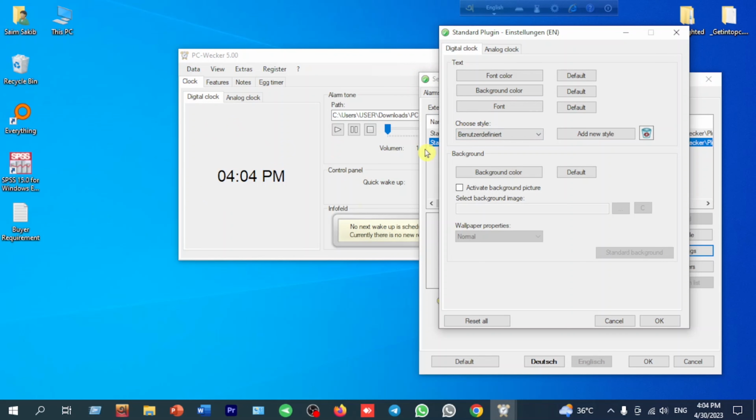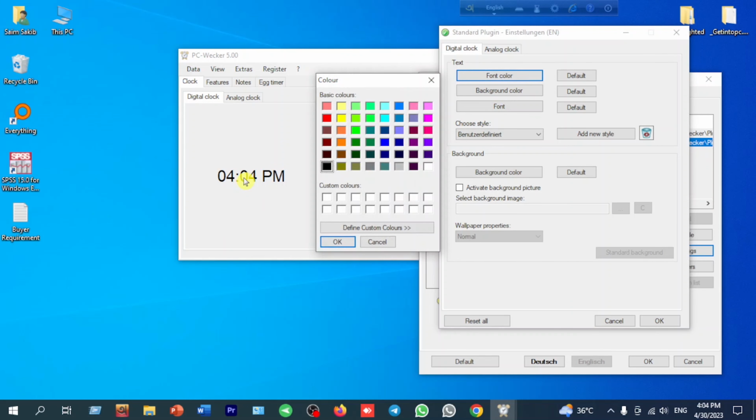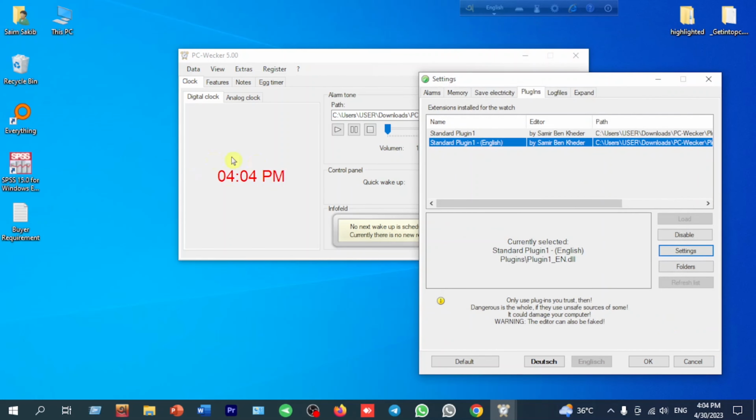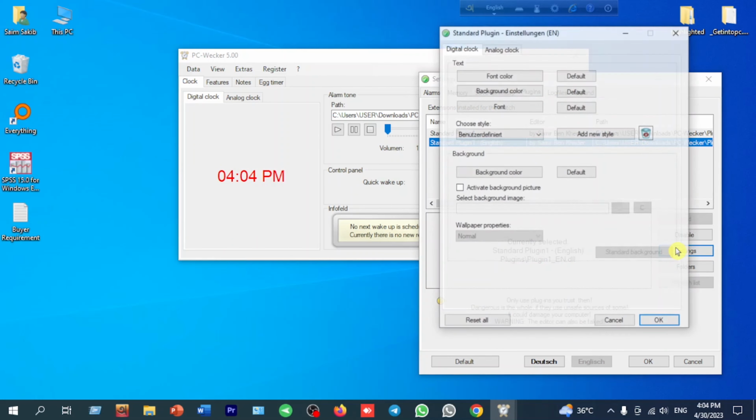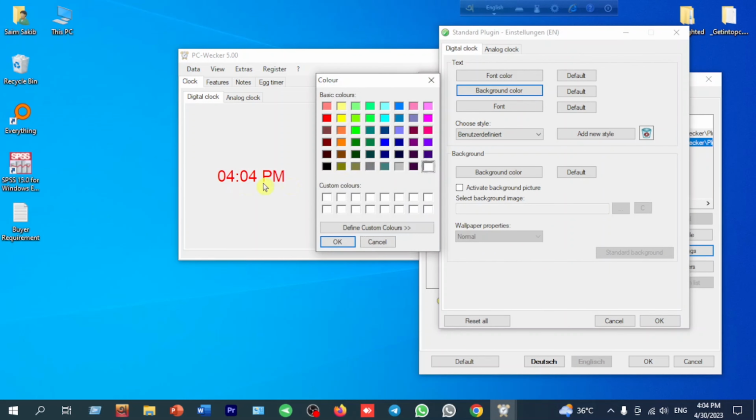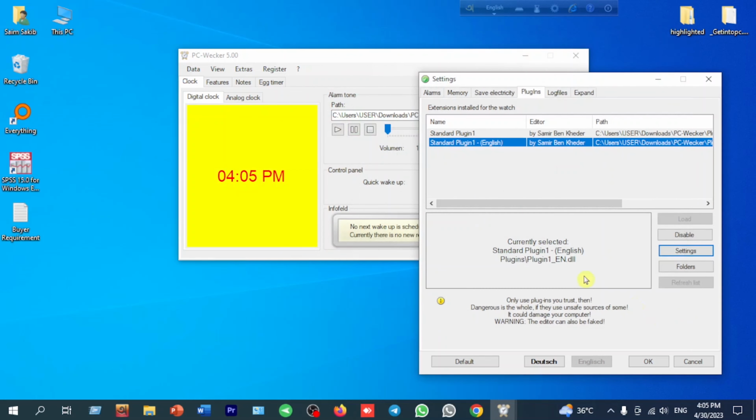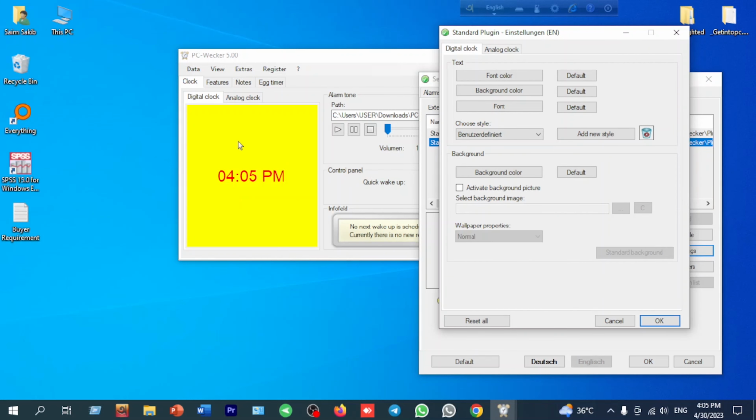So firstly we want to change the font color. Here is the black, we want it red. Just click red and press OK, OK, OK, then here is the magic. Okay, then if you want to change the background color, here is the white background color. If we want it yellow, just click yellow and press OK, then here is the yellow color. So maybe you can understand the changing process.